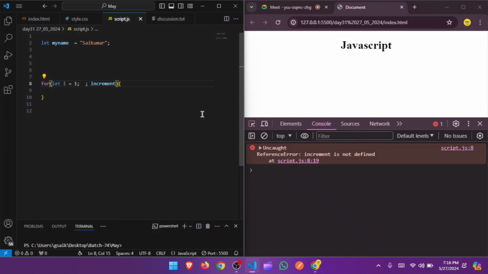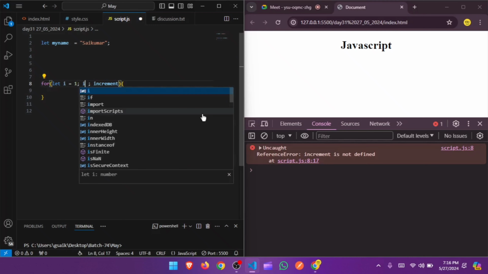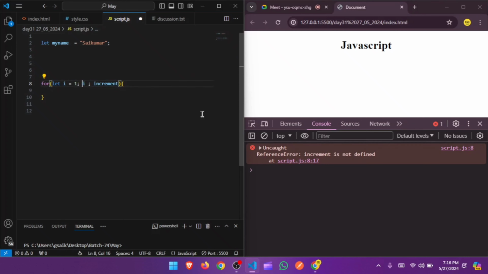So here we are going to have the condition, so we can just write it like: until the i value. We are having let i equal to 1. So the i value should be less than or equal to 10. That means the i value always should be less than 10. We have the i value already 1. So initially it's going to have 1, always less than 10. That's true. If it is true, it's going to print something.